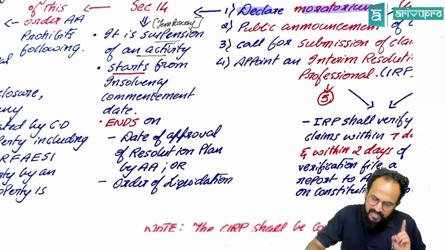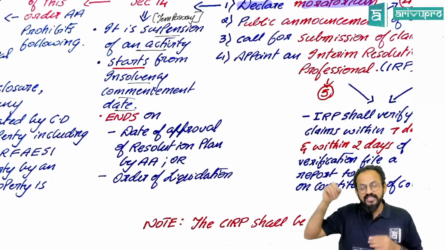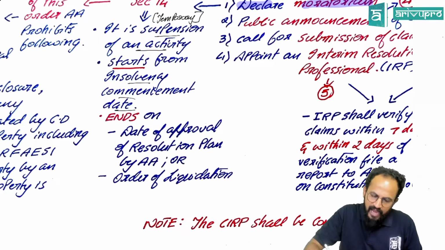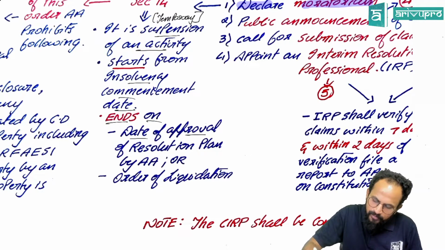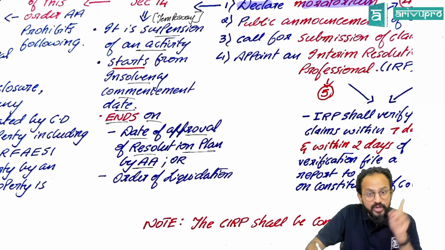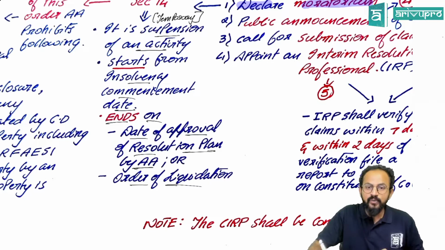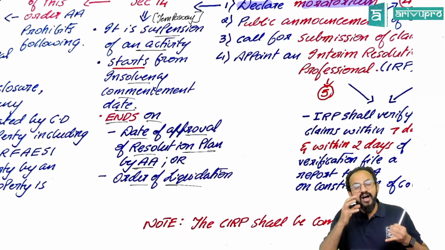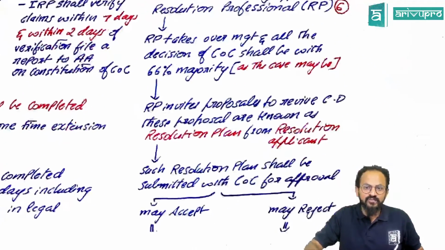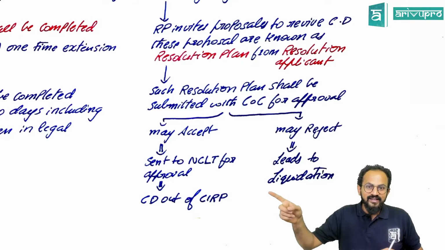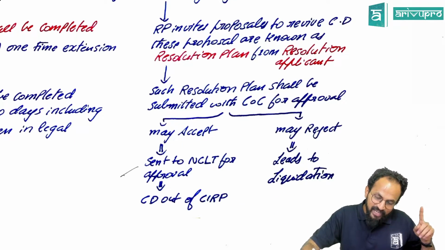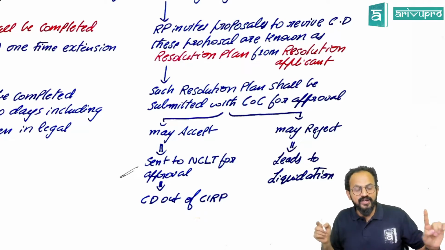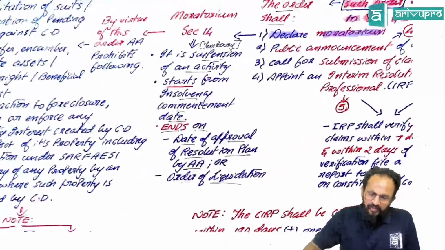Okay. It starts from the insolvency commencement date. That is the day the adjudicating authority has accepted your application. And it ends on the date of approval of the resolution plan by the adjudicating authority, or order of liquidation. The resolution plan will be approved by the committee of creditors. The approved plan will be forwarded to the adjudicating authority. If you remember, correct this part? Yes. So when the adjudicating authority approves, that is when the moratorium period will come to an end. Is this clear?